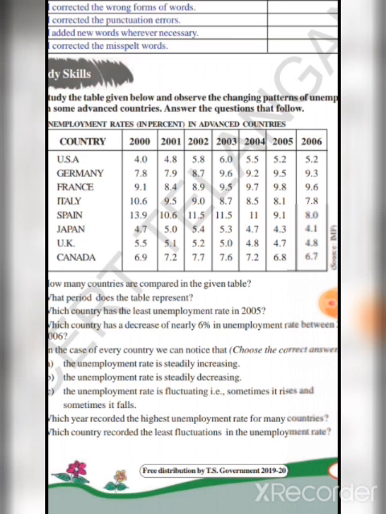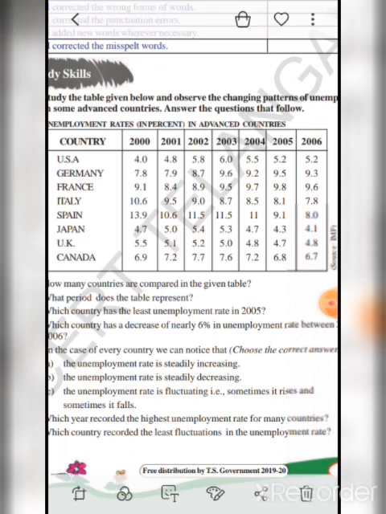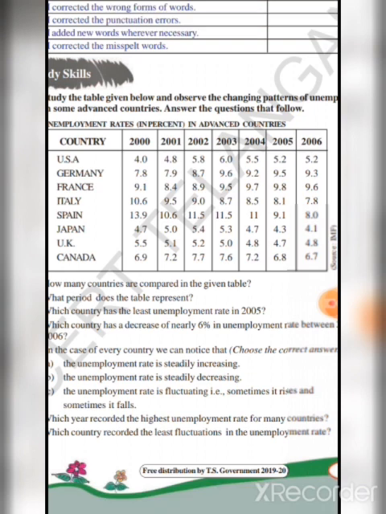Next, moving on to the fourth question. Which country has a decrease of nearly 6% in unemployment rate between 2000 and 2006? Now observe the period from 2000 to 2006 and which country has a decrease of nearly 6% in unemployment rate.